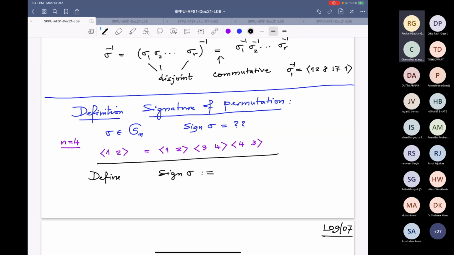Is it -1 raised to the power sum of length of disjoint cycles? You are almost correct, but let us clean that formula. Who gave this definition? Yes, sir, this is Anuj. Anuj is correct. So it is -1 power n minus r, where r is the number of orbits of sigma.